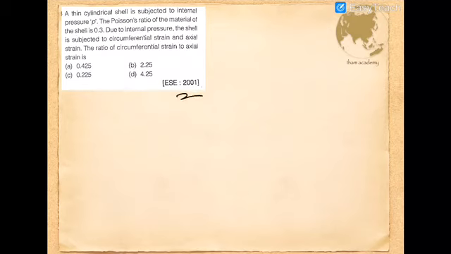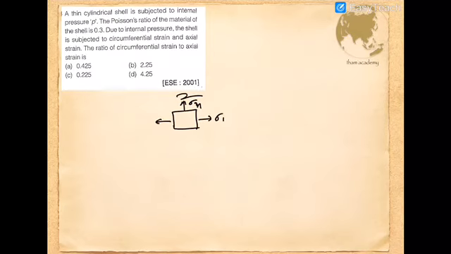So this question was asked in 2001. A thin cylindrical shell is subjected to internal pressure P. The Poisson's ratio of the material of the shell is given as 0.3. Due to internal pressure, the shell is subjected to circumferential strain and axial strain. The ratio of circumferential strain to axial strain is. So any point subjected to internal pressure in a pressure vessel will always be stressed like this. There will be hoop stress and there will be longitudinal stress. So this is the condition.